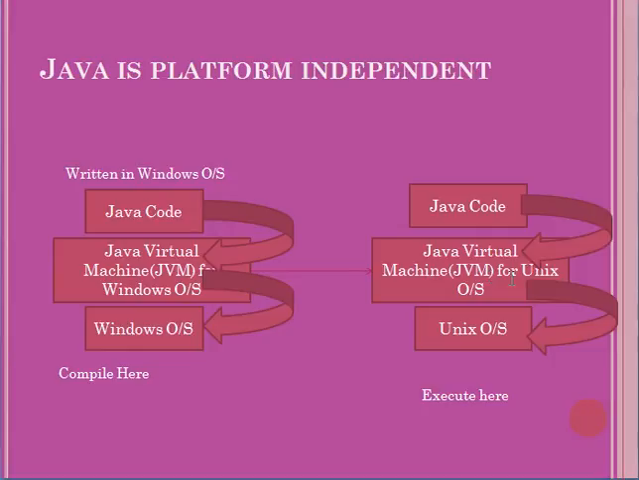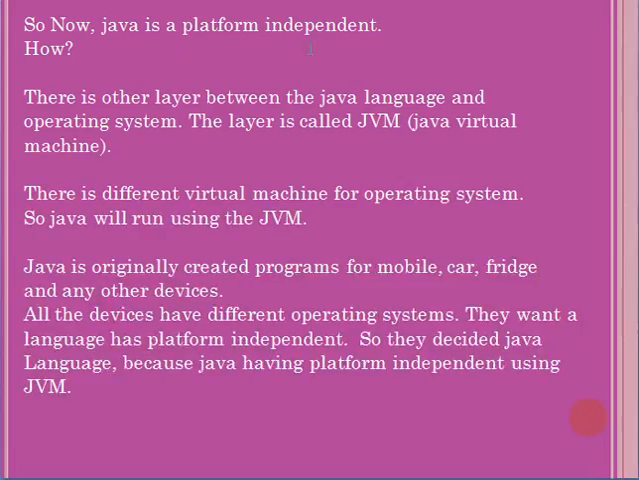And you are trying to execute on the Unix operating system, the same Java code. It will execute there because Java is platform independent. So we can execute the Java program using the JVM interpreter. So now, Java is platform independent.